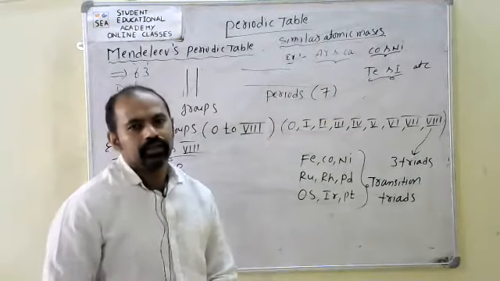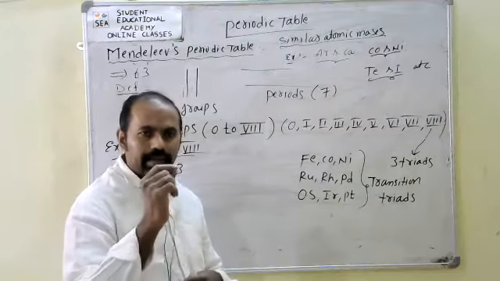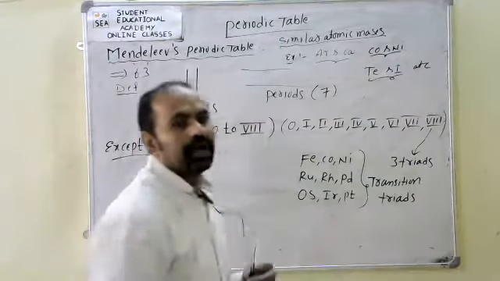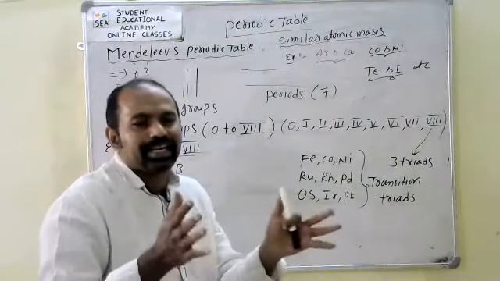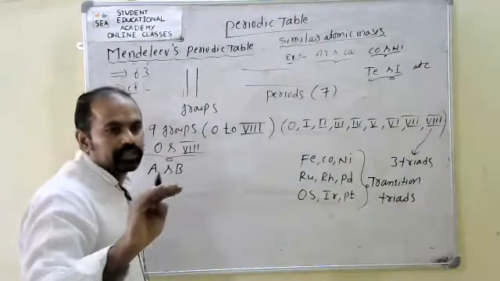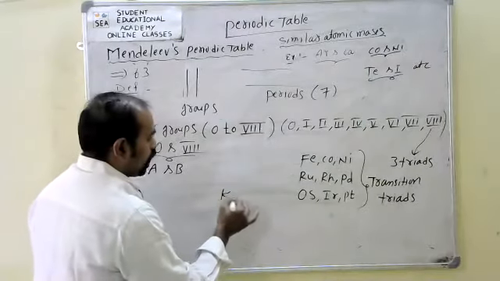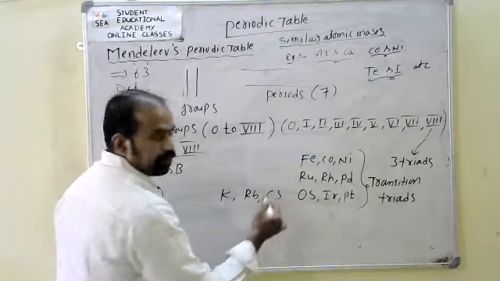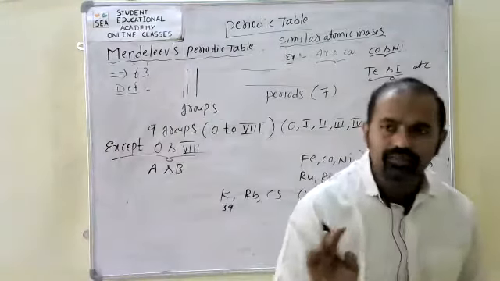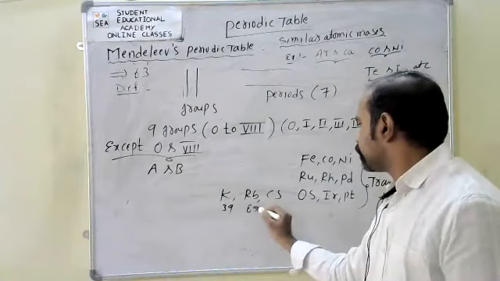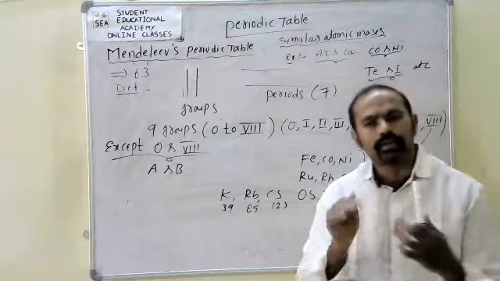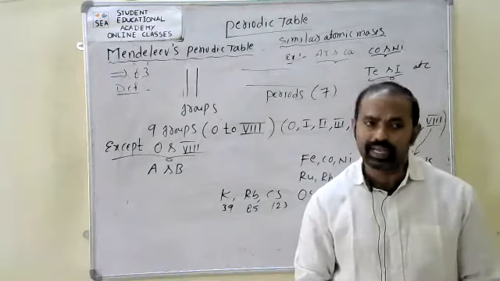Along with that, he observed some elements whose atomic masses increase constantly. For example, potassium, rubidium, cesium. Potassium is 39, rubidium 85 and cesium 133. So the atomic mass increases constantly. Mendeleev observed that also.